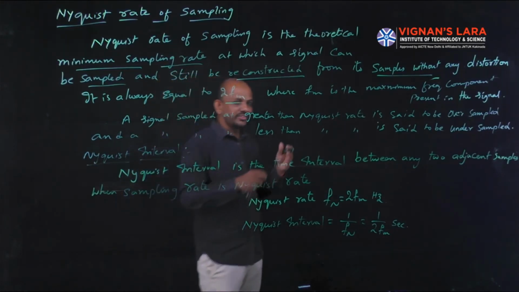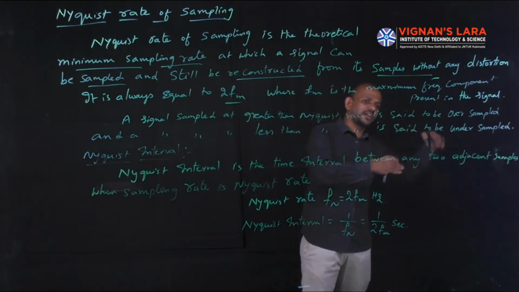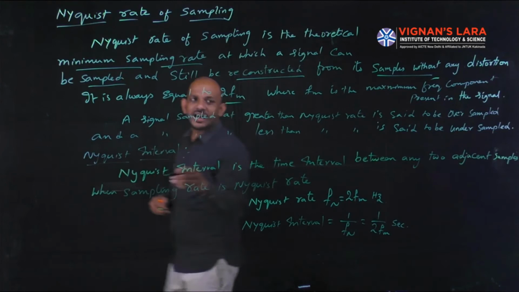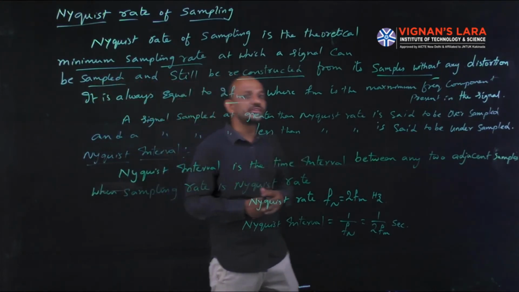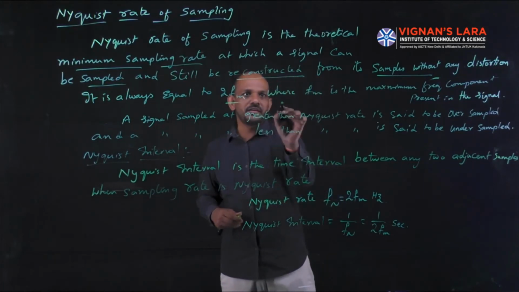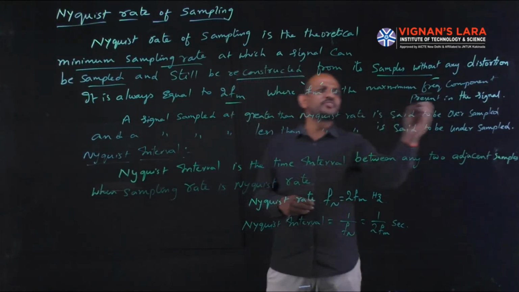That is, our sampling frequency is at least 2 fm, or greater than 2 fm. Then I can recover the original signal from the samples without any distortion. Here in 2 fm, fm is the maximum frequency component.